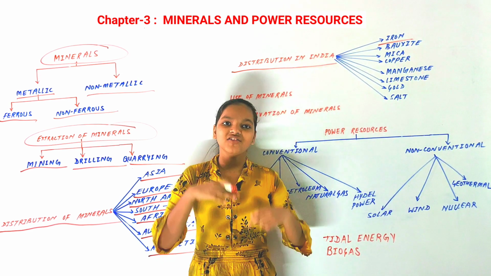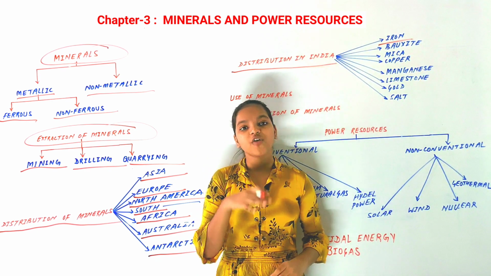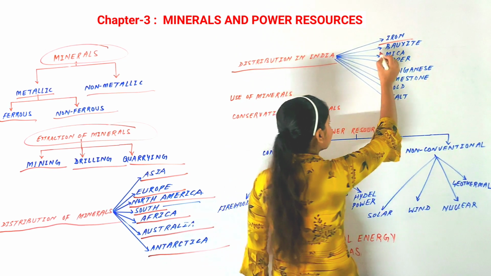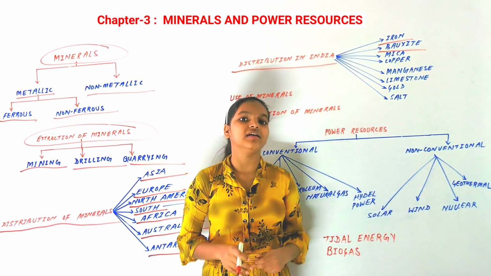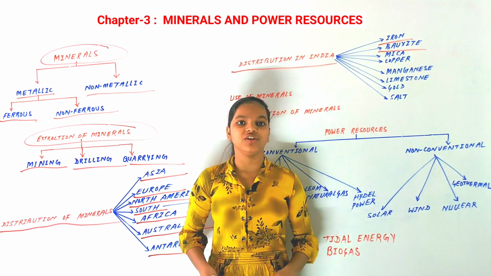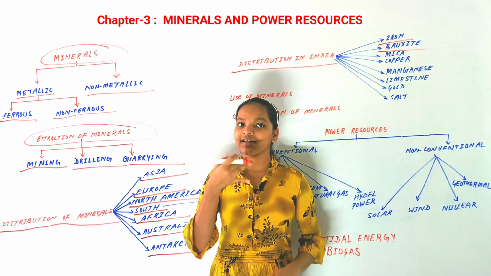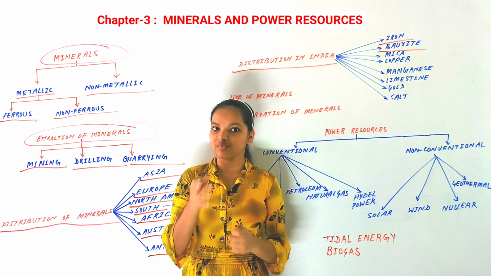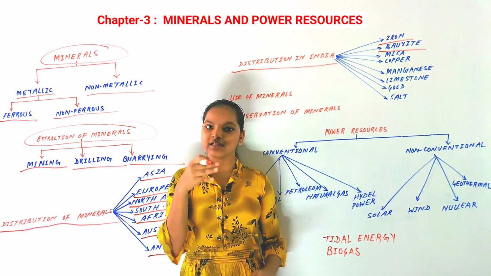Now these are the states where the major deposits of iron ore are found. Next is bauxite. Bauxite is one of the minerals from which we make aluminium. Bauxite is also found in India, and the states where it is found are Jharkhand, Odisha, Madhya Pradesh, Gujarat, Tamil Nadu and Maharashtra, and in Chhattisgarh as well.